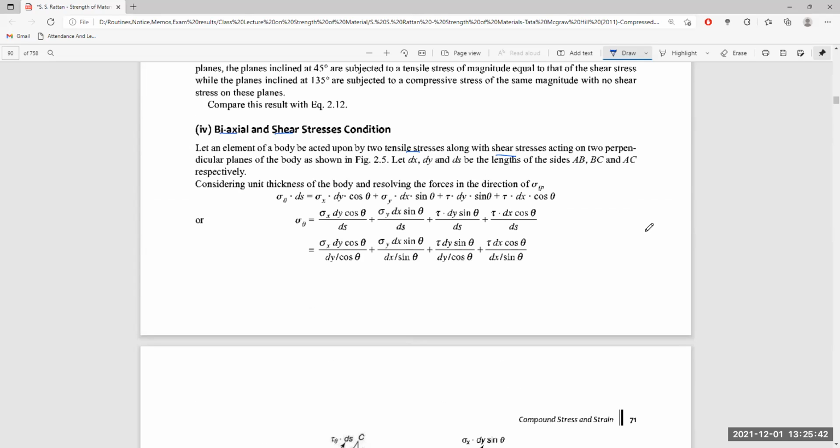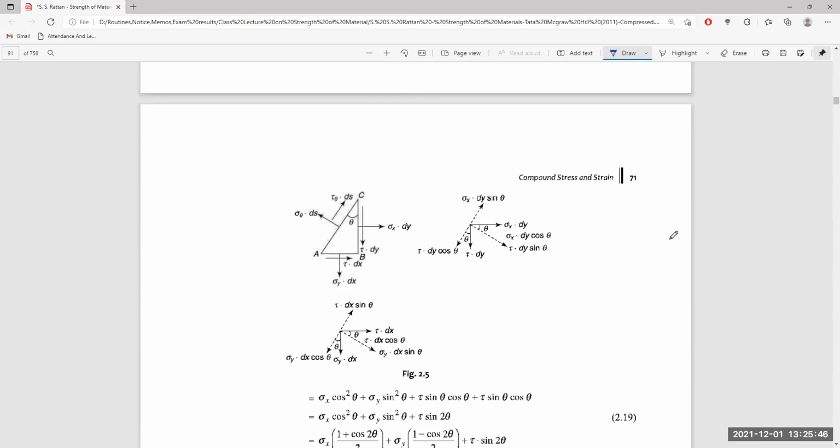Let dx, dy, and ds be the lengths of the sides AB, BC, and AC respectively. How is this element of the body subjected to the load? It's a prismatic bar. First of all, it is loaded along the x-axis, along the y-axis, and it is loaded by shear forces which are mutually perpendicular to each other.